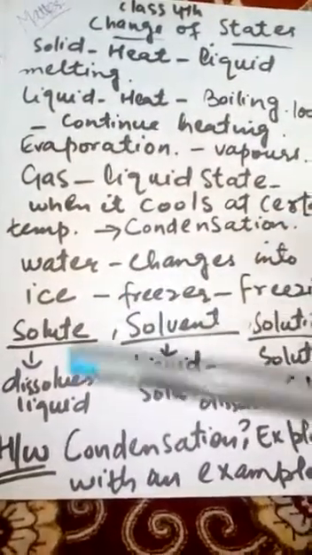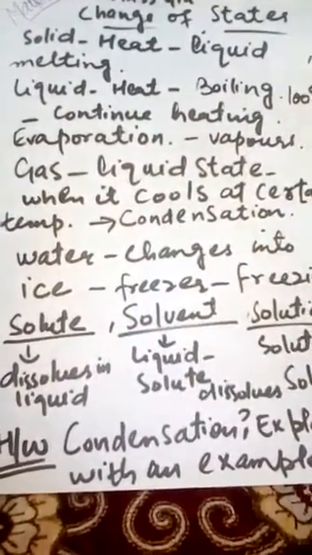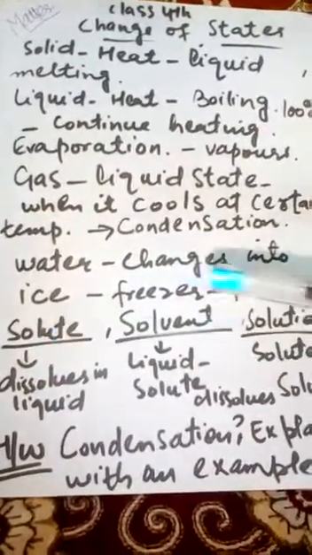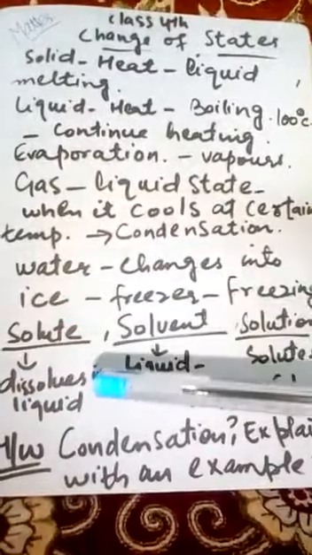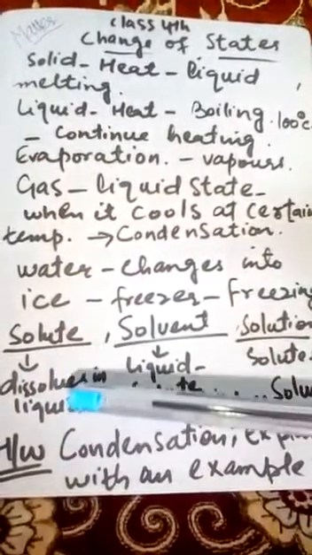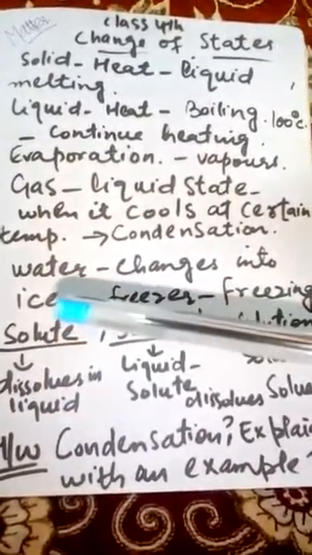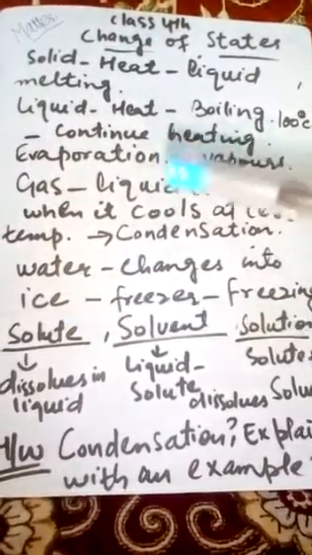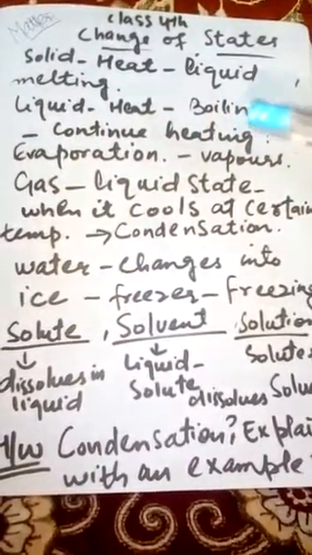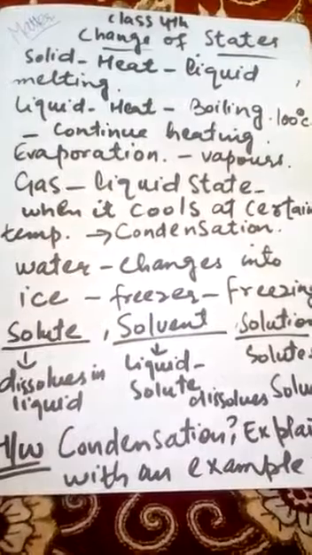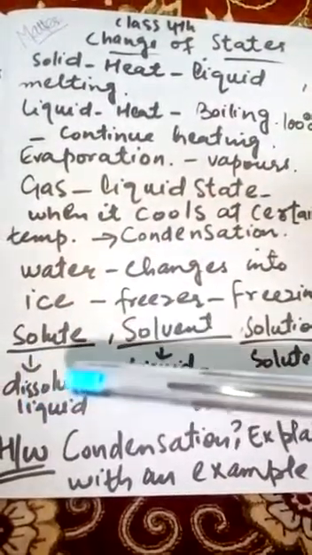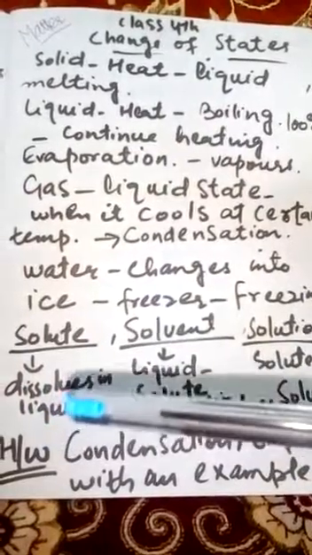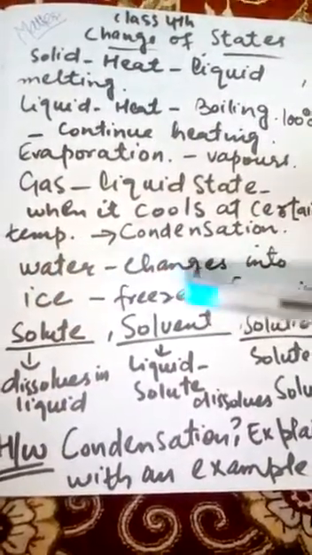Now students, we will see some more terms regarding this change of states. That is, what is solute, what is solvent, and what is a solution. Students, solute is anything that dissolves in a liquid. That is called solute. For example, when we add sugar to water, it gives rise to a sugar solution. In that sugar solution, sugar that dissolves in the water, that is called solute.